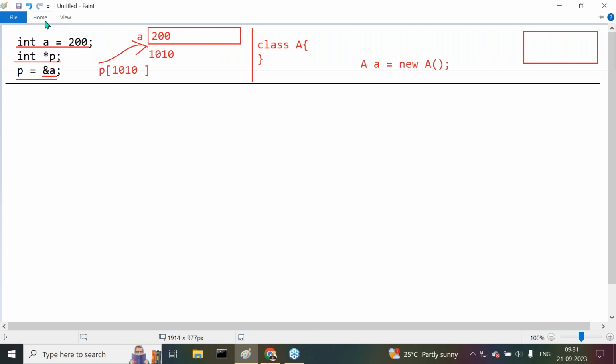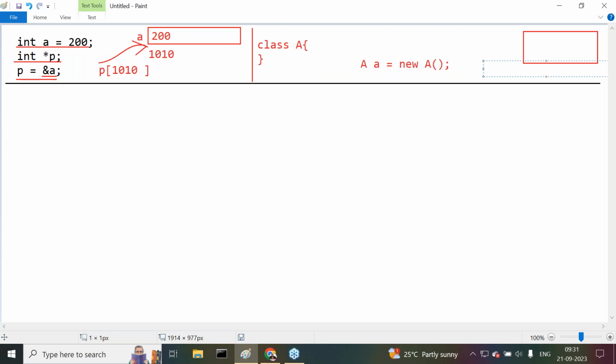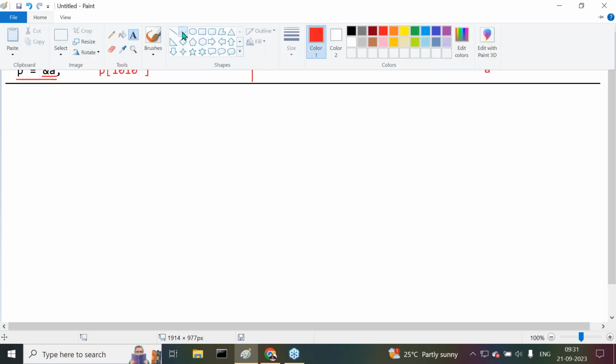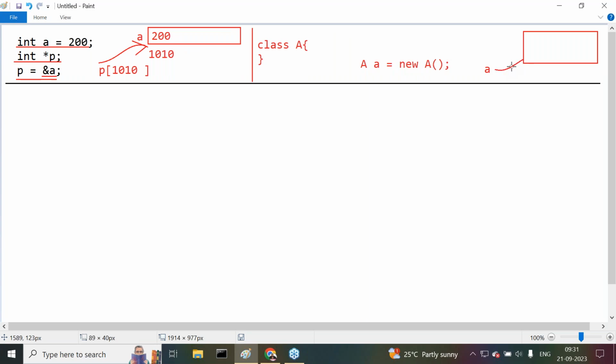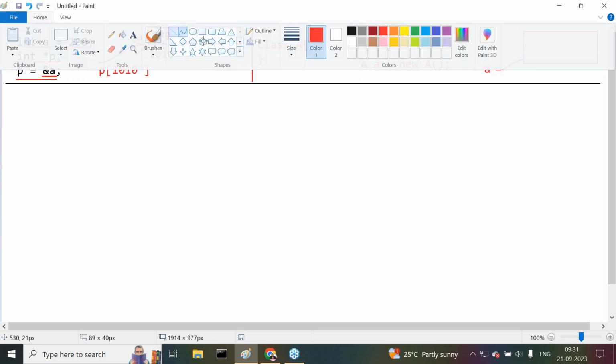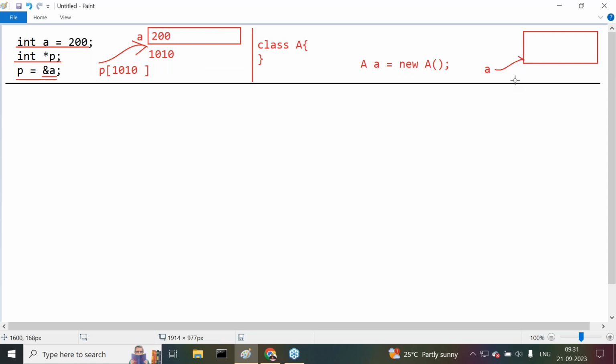A block of memory is created. That block of memory is referred to by a variable. That variable is the a variable. The a variable is referring to the block of memory. So in the case of C and C++, a variable is referring to a block of memory. This variable is called a pointer variable in C and C++. In Java also, when we create an object for the class, automatically a variable is referring to a block of memory.